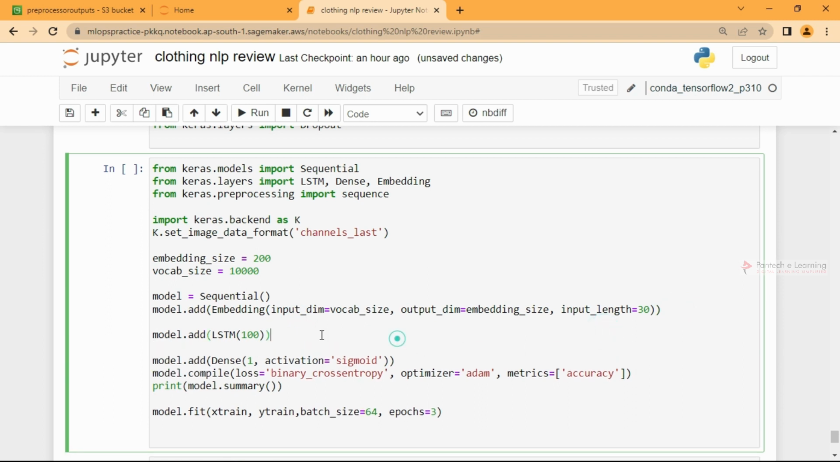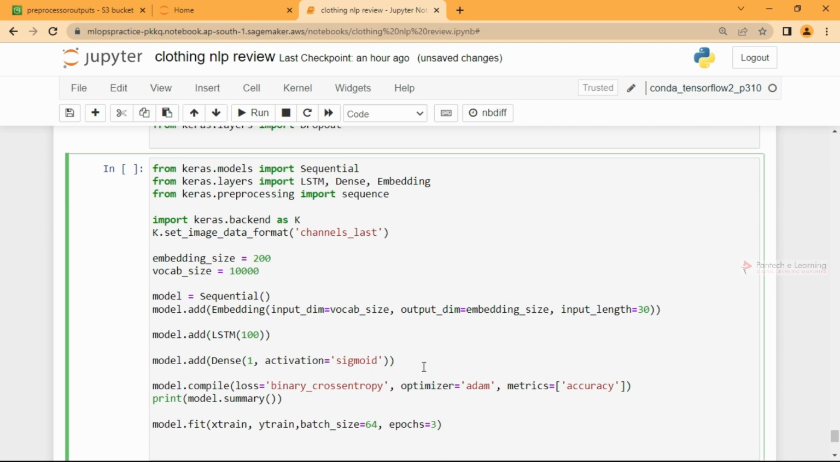For example, I'll call an LSTM with 100 neurons and a dense layer, which is the output layer. You can have multiple layers inside, but I'll just go with the base one, and the activation is sigmoid because it's a binary classification. And again, you can do it in a single line: compile with loss as binary cross entropy, since it's a binary classification problem, the optimizer as Adam, and the metrics as accuracy.